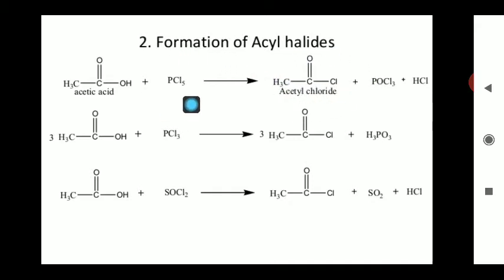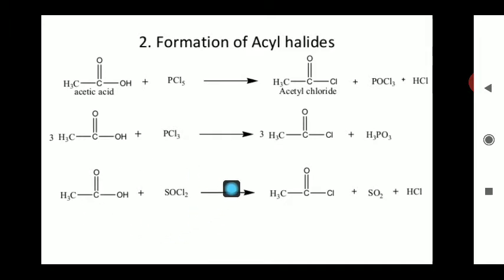In place of PCl5, if you take PCl3, the Cl from PCl3 is again able to release this OH from the compound, giving CH3COCl, acetyl chloride, and H3PO3, phosphorous acid, is obtained at the end of this reaction.